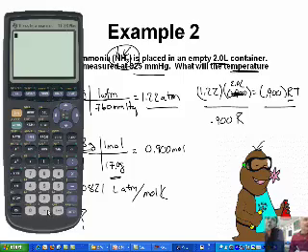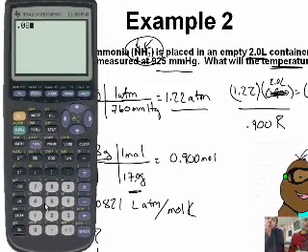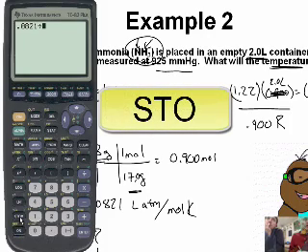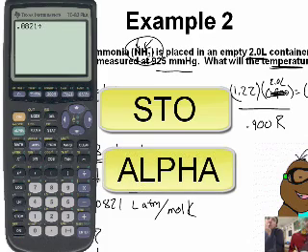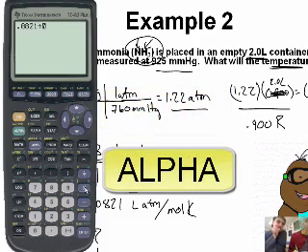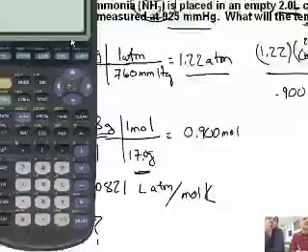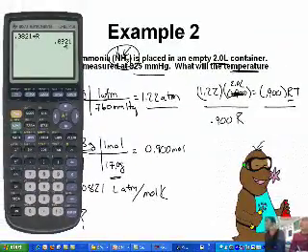Now, let me show you something on your calculator, guys. I'm going to do something pretty cool right here. I'm going to take 0.0821. I'm going to push the store button down here. I'm going to store it. I'm going to push the alpha button and find the R button, which is the times button. What I've just done is I've stored into the R button the number 0.0821. So every time I put in R, it saves that number. I don't have to remember it all the time. Sometimes it gets erased and you have to redo it.